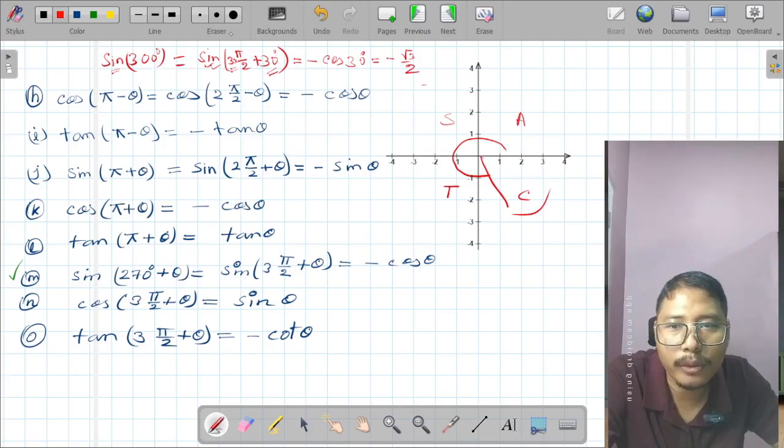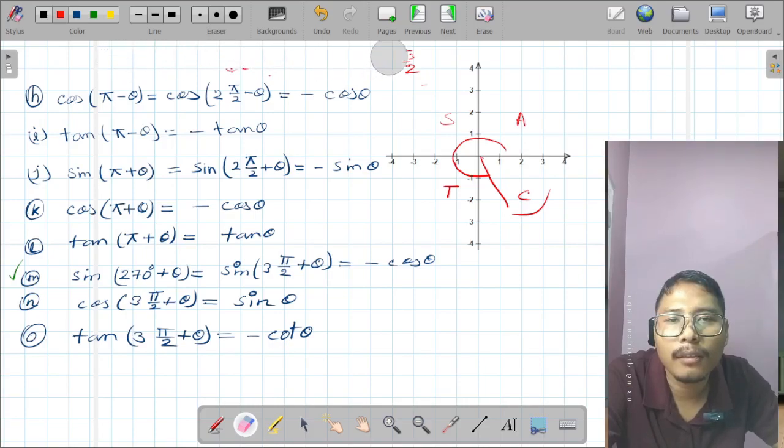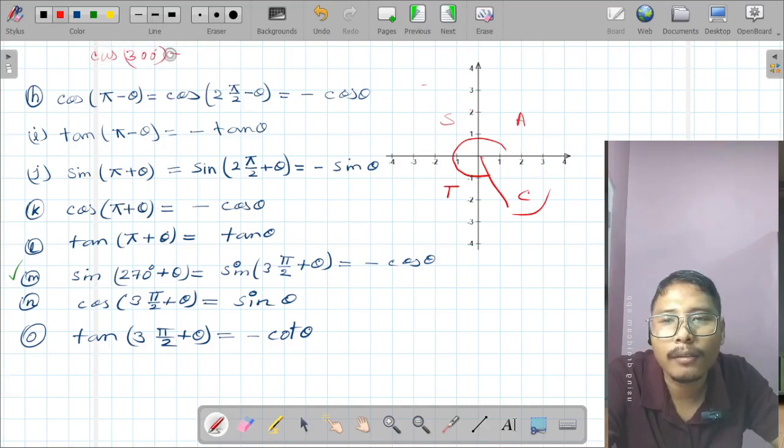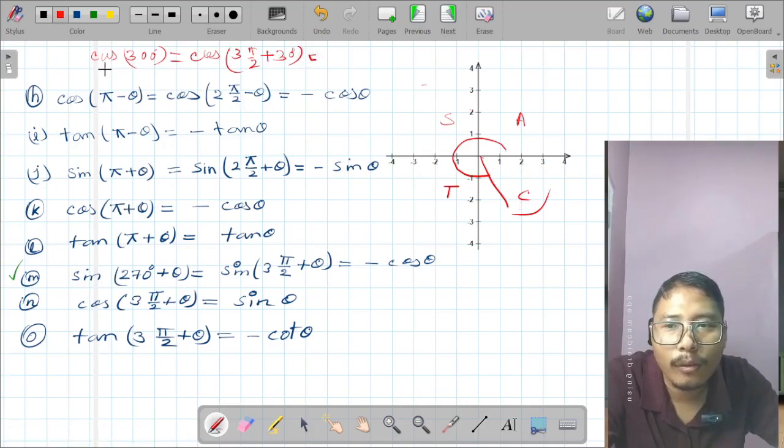Suppose now this is a cosine, cos of 270 plus 30 degree. Now in this range of angle, cos is positive. It will not be in negative sign.